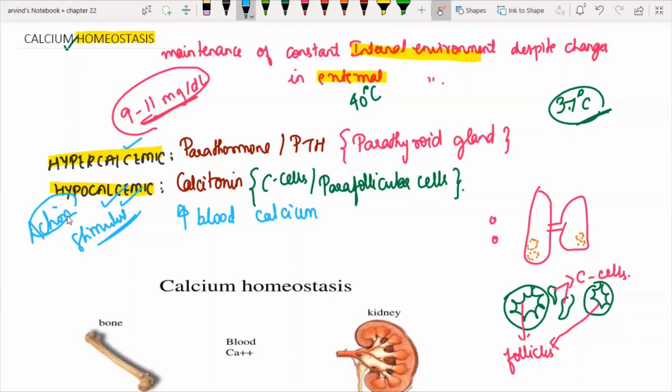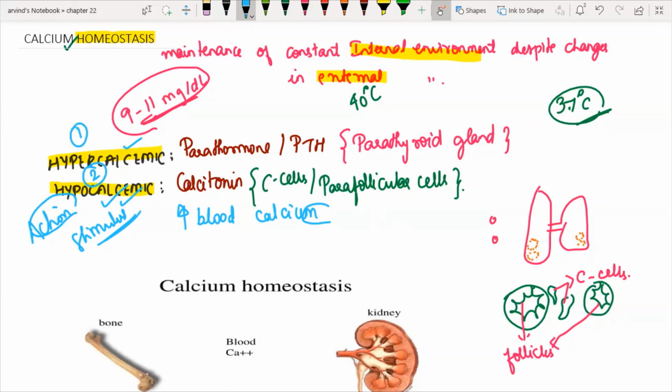So the stimulus: when there is increased blood calcium level, calcitonin comes. As a result, what happens? There is decreased blood calcium level. You just have to know the action, what is the hypercalcemic and what is the hypocalcemic hormone, and you also have to add on the stimulus. I hope you understood.